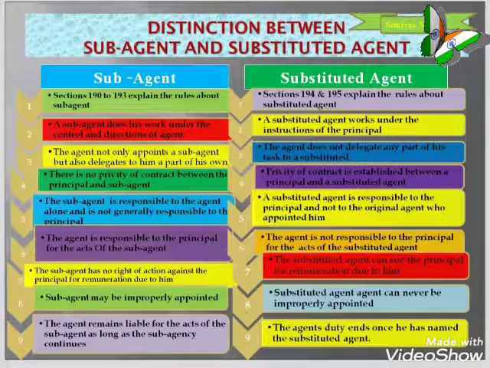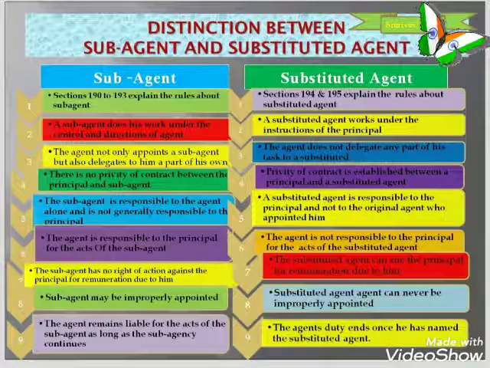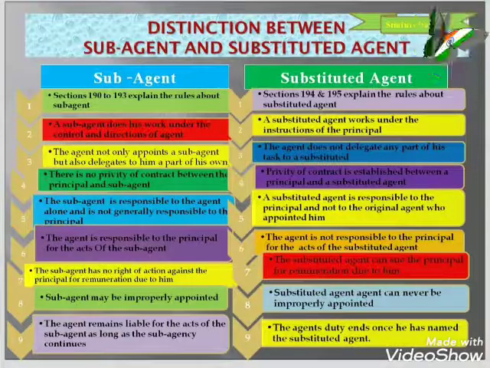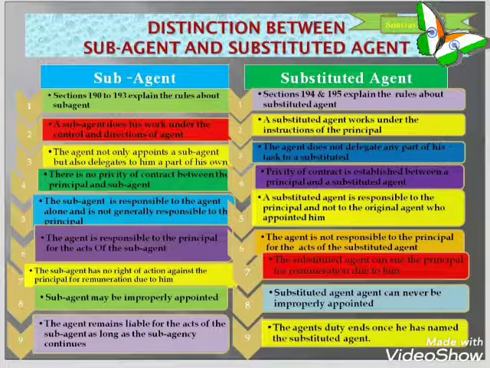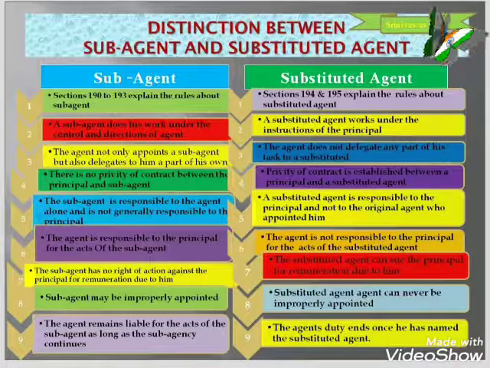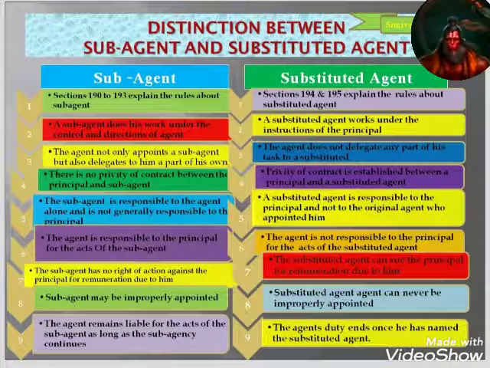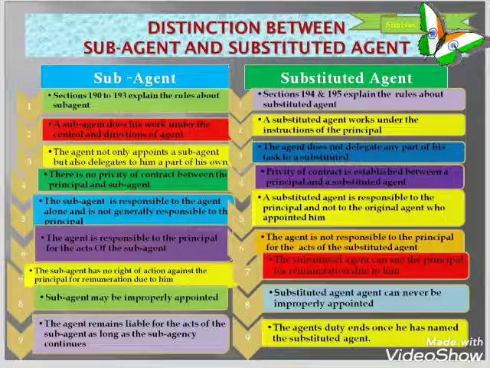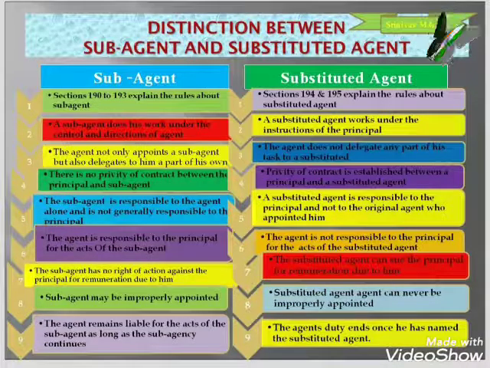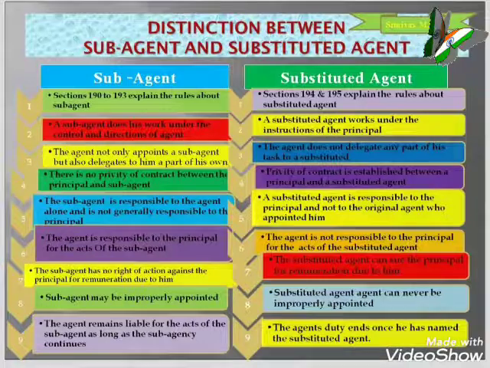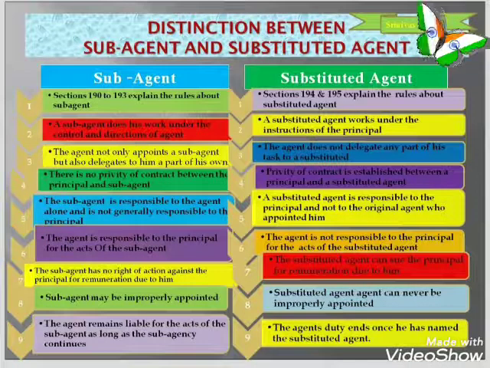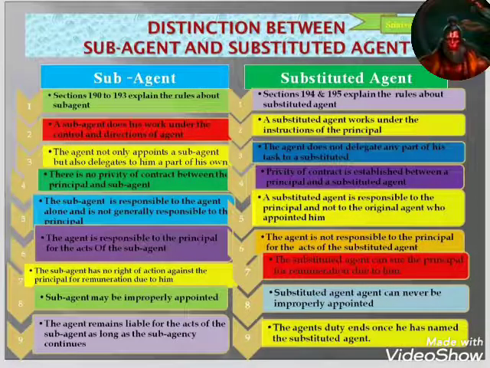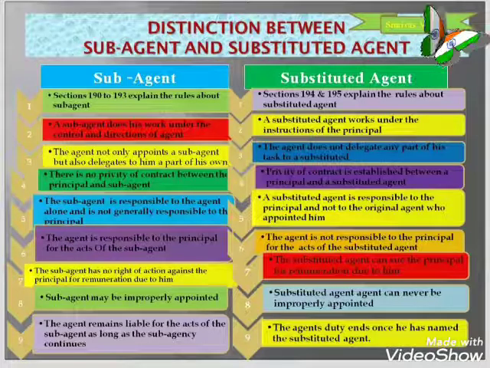The agent not only appoints a sub-agent but also delegates to him a part of his own work. In the case of a substituted agent, the agent does not delegate any part of the work. Then there is no privity of contract between the principal and the sub-agent. Privity of contract is established between a principal and a substituted agent. The sub-agent is responsible to the agent alone and is not generally responsible to the principal. A substituted agent is responsible to the principal and not to the original agent who appointed him.